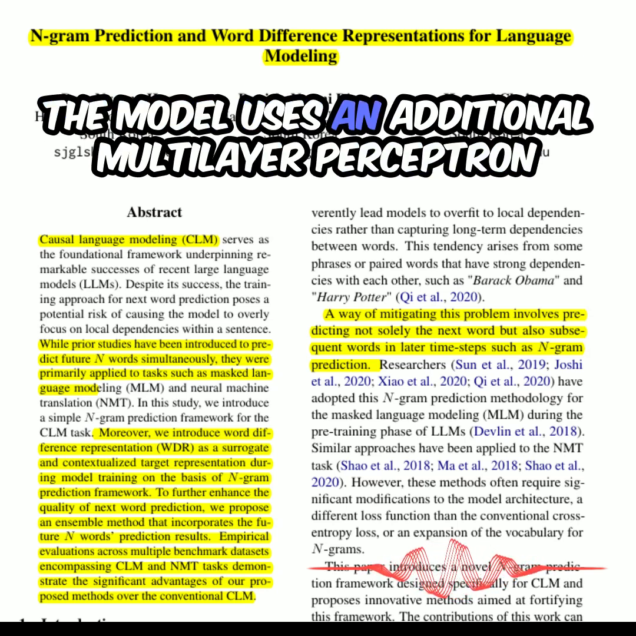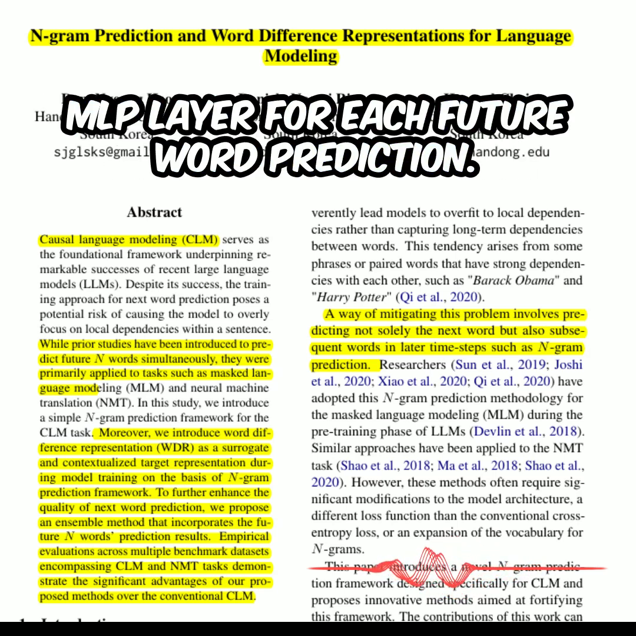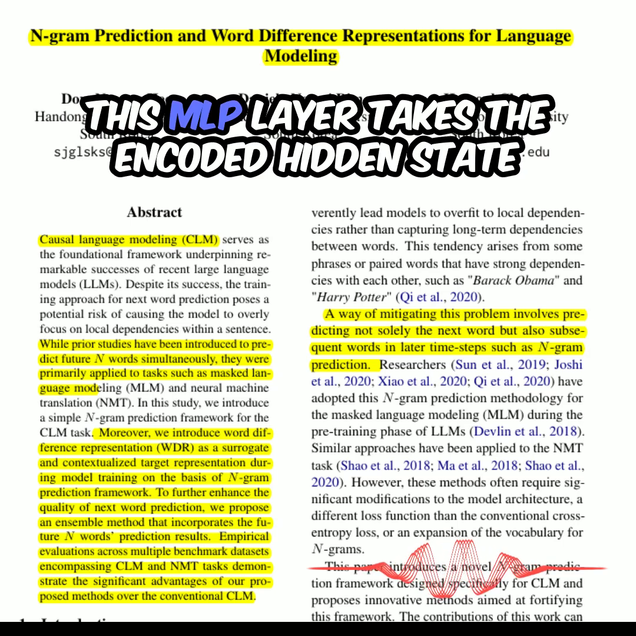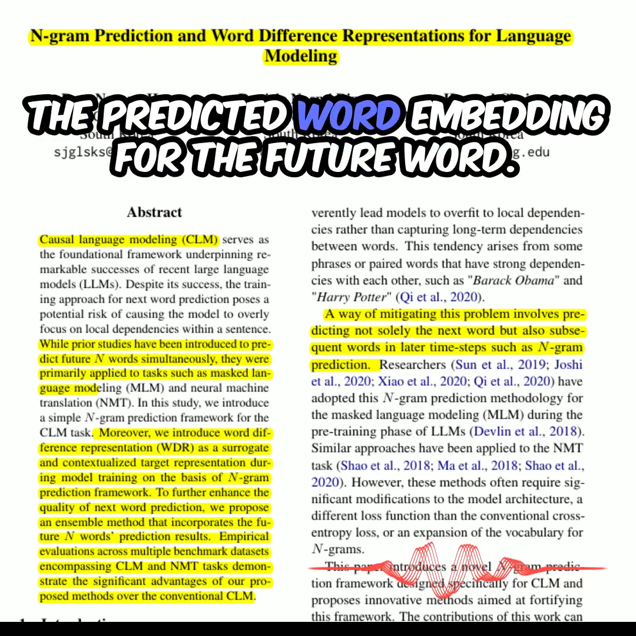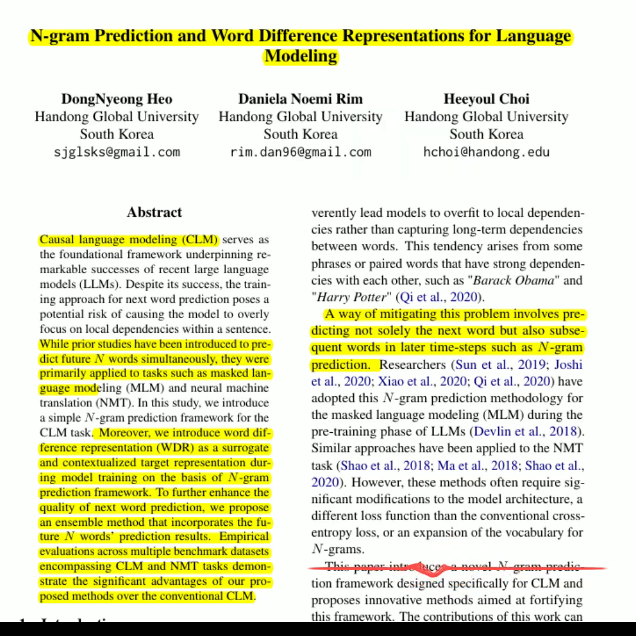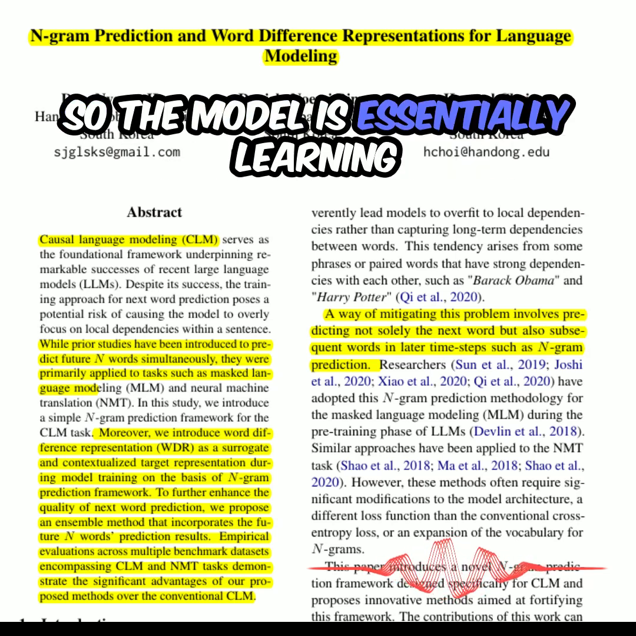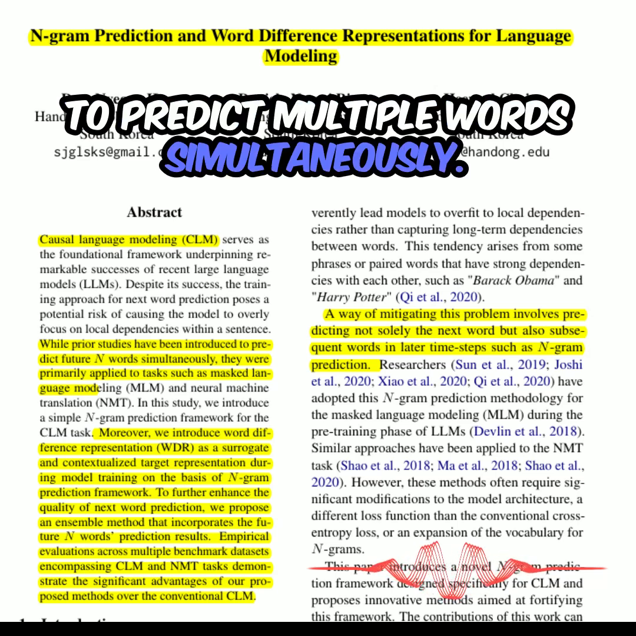The model uses an additional multi-layer perceptron, MLP layer, for each future word prediction. This MLP layer takes the encoded hidden state from the CLM model as input and outputs the predicted word embedding for the future word. So the model is essentially learning to predict multiple words simultaneously.